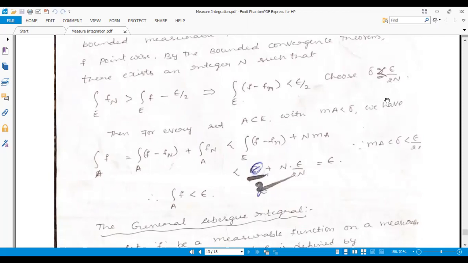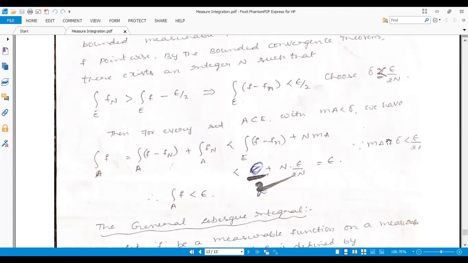Using that concept, the integral of f over A can be written by adding and subtracting fn, that is the integral over A of f minus fn plus the integral of fn over A. It is less than epsilon by 2 plus n times the measure of A, because fn is bounded by n.